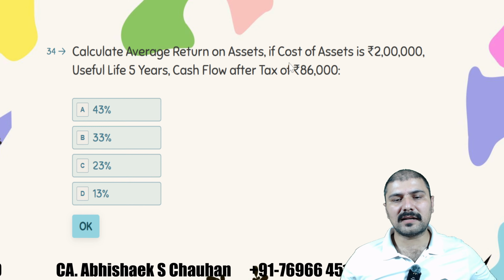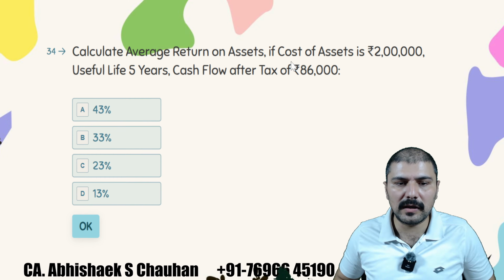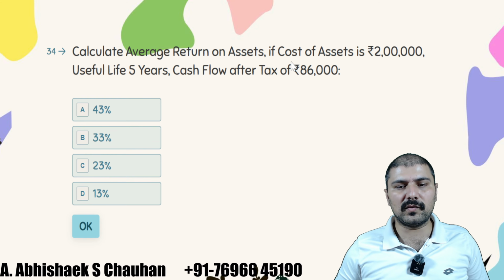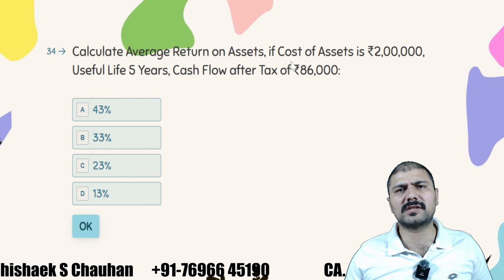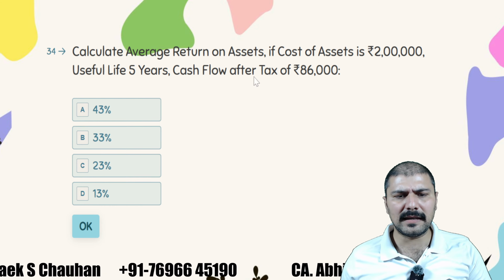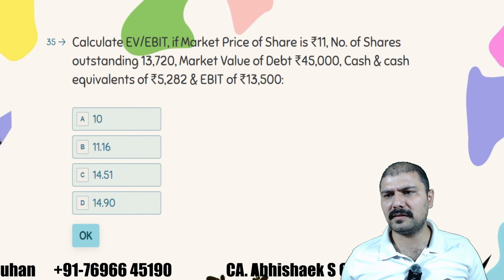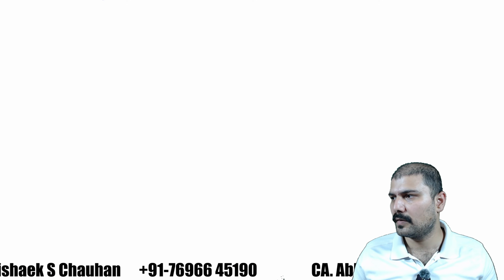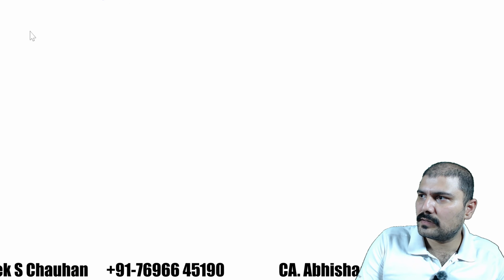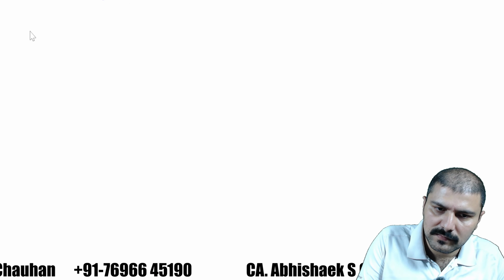Calculate the average return on assets if the cost of asset is 2 lakh, useful life is 5, and cash flow after tax is 86,000. Now, this question was discussed in class many times. The correct answer for this is 43%. How to calculate that? Just concentrate on the 86,000.